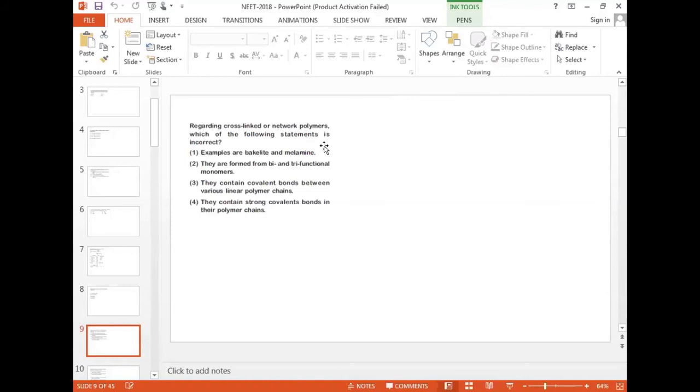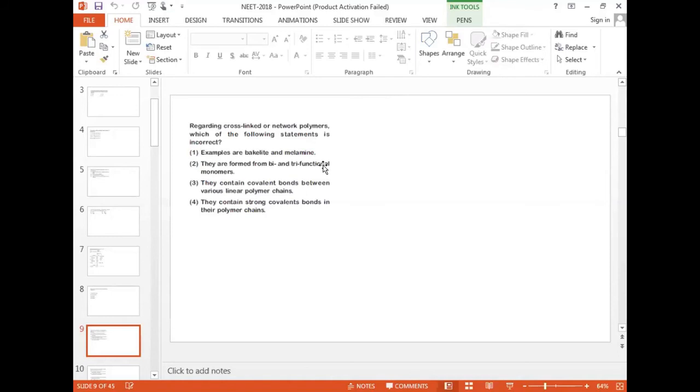Examples are bakelite and melamine. Second one, they are formed from bi and tri-functional monomers. Third one, they contain covalent bonds between the various linear polymer chains.